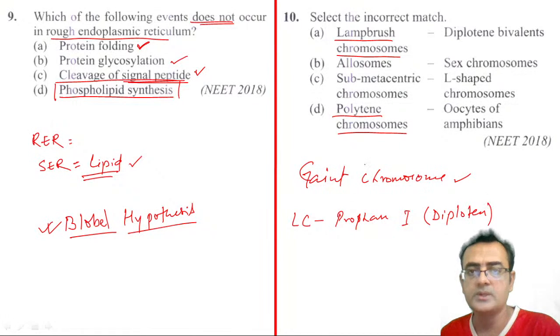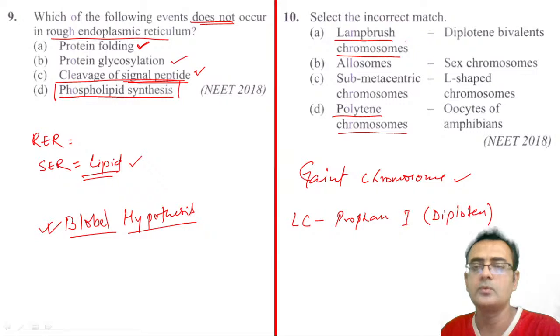So it comes in the diplotene stage, and this is a very big chromosome. What happens here is that the active part, the euchromatin, is present in a very large amount on this chromosome, right? So they are correctly matched here. They appear in the diplotene stage and they appear as a bivalent.